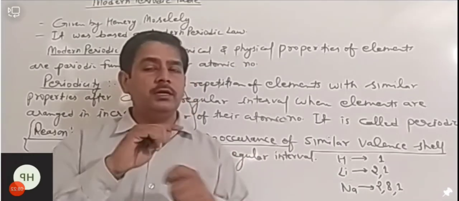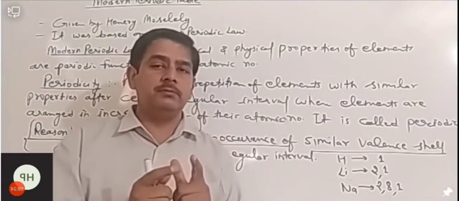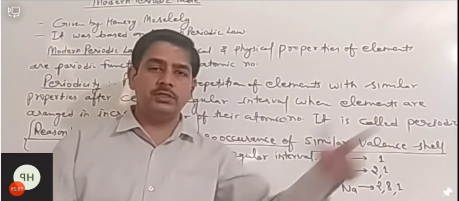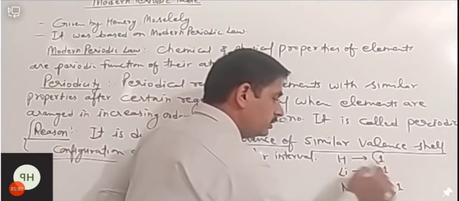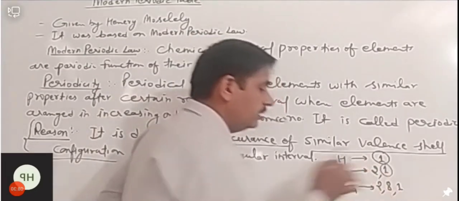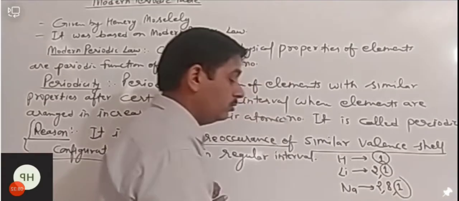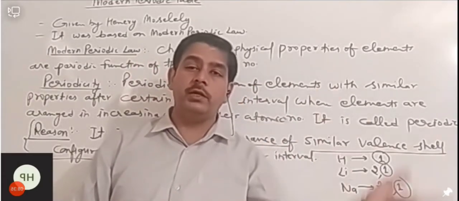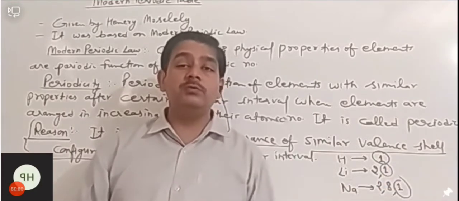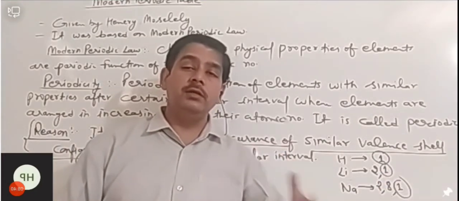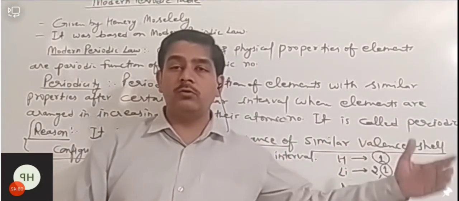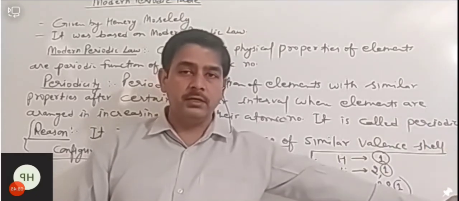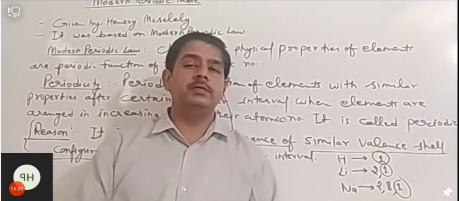So their valence shell electronic configuration is the same. Then potassium, after sodium, also has 1 electron in its valence shell. So we can say we find similar valence shell electronic configuration here, and that's why their properties are similar.